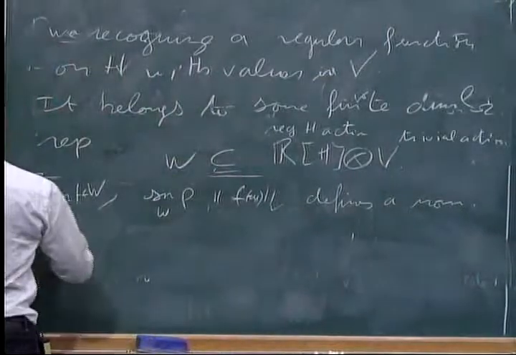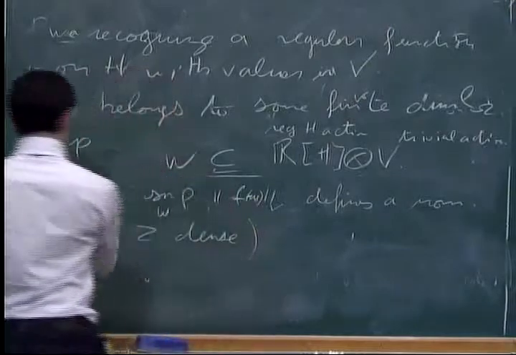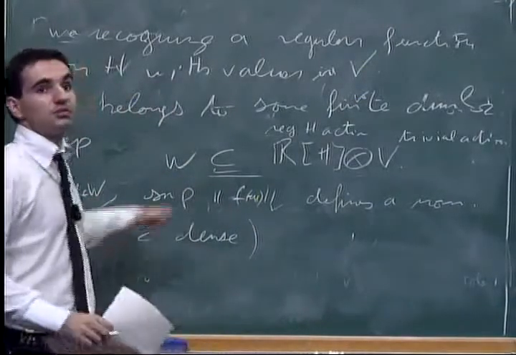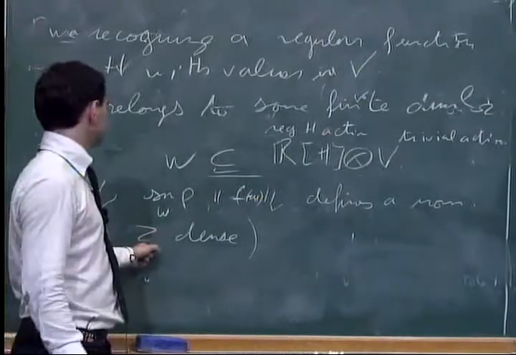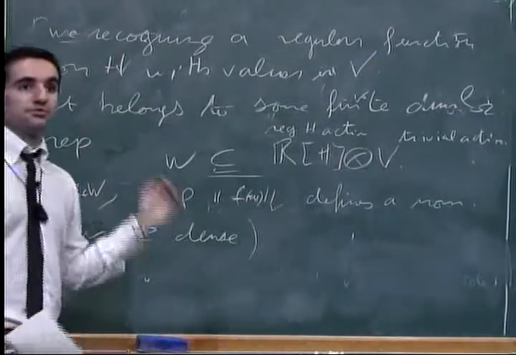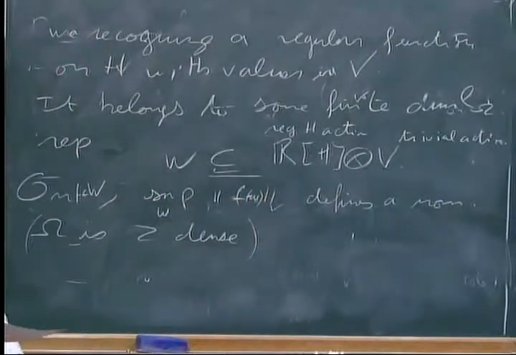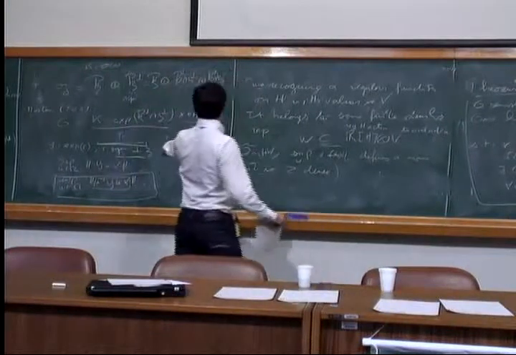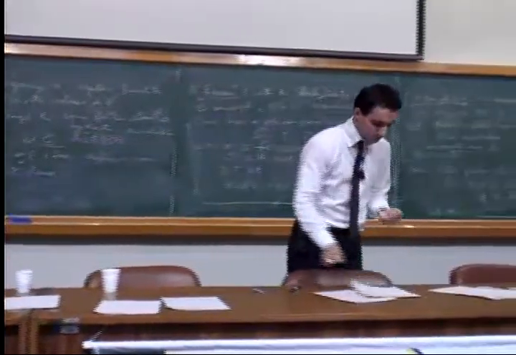And here I use that omega is Zariski dense, so no function here can be 0 on omega without being the zero function. Actually, what we only need is that this defines a norm. That's the only condition on omega in the proof. So you can even replace omega by a finite subset of H, big enough so that none of these matrix coefficients is identically 0 on omega without being 0.